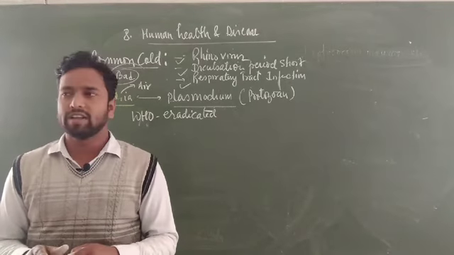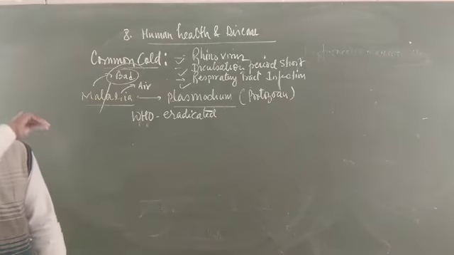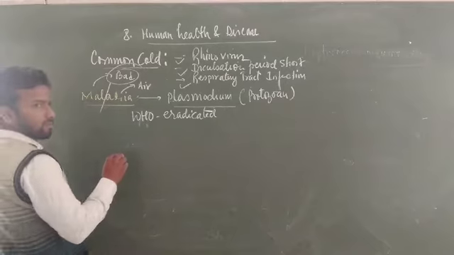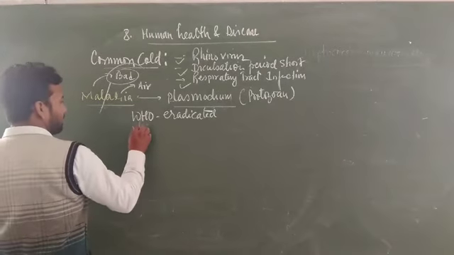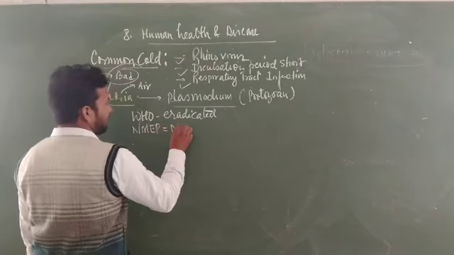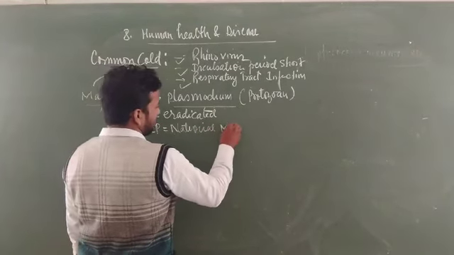It means that malaria is completely eradicated, and this is proved by two organizations. First is NMEP, the National Malarial Eradication Program.